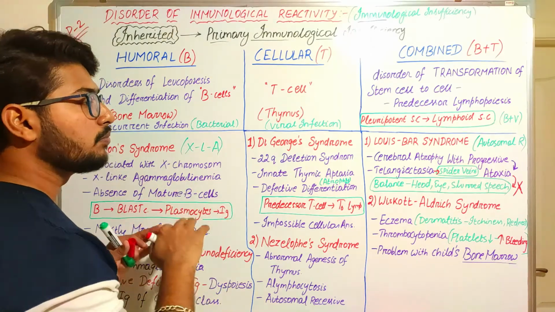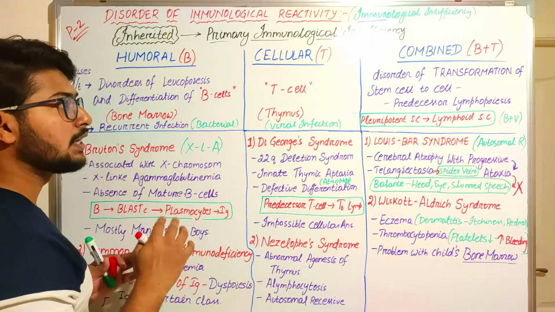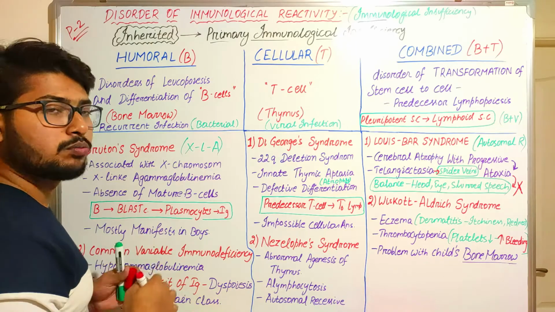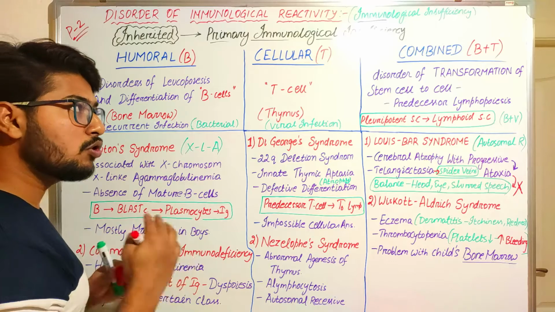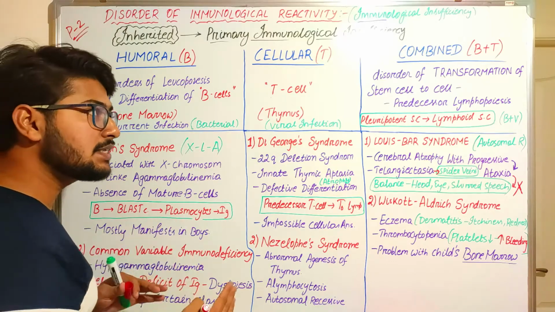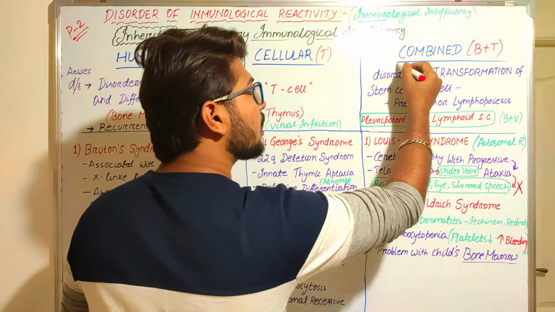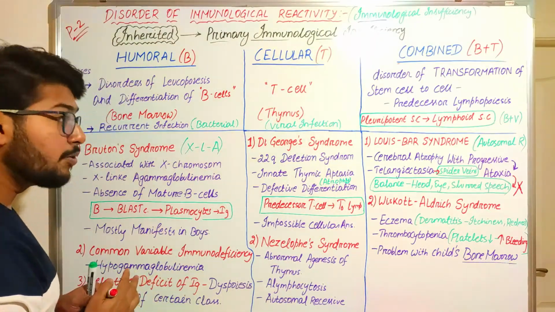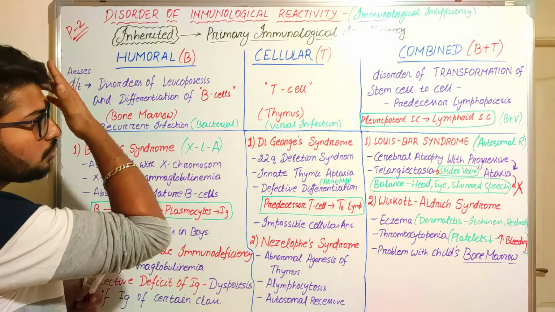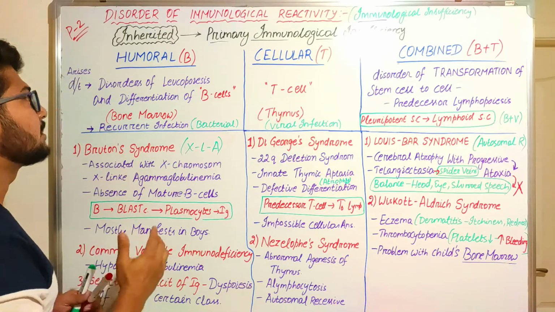And if there is a problem with both the B and T cells, we call it combined immunodeficiency.